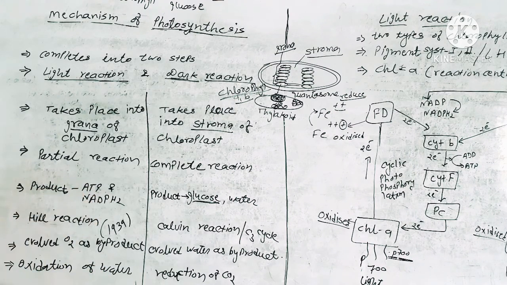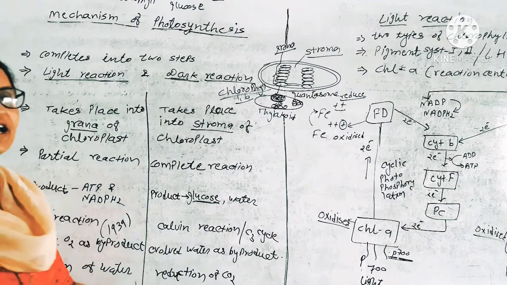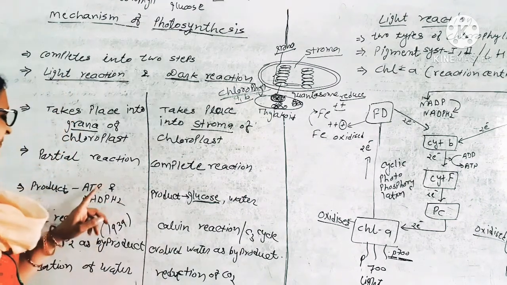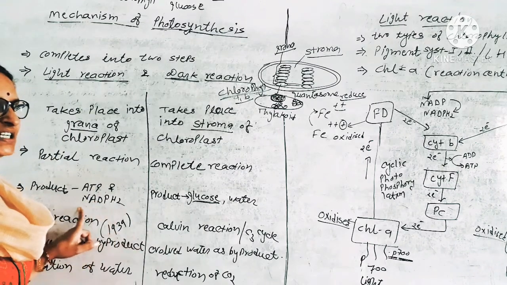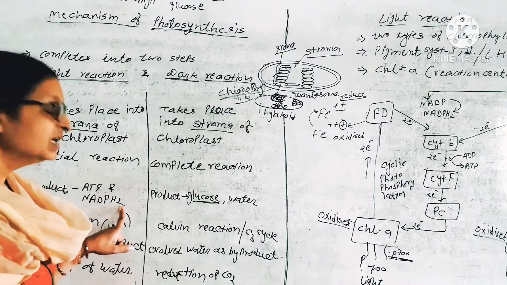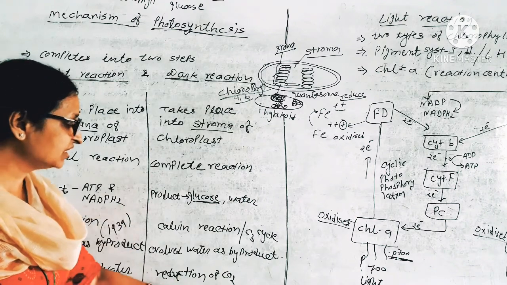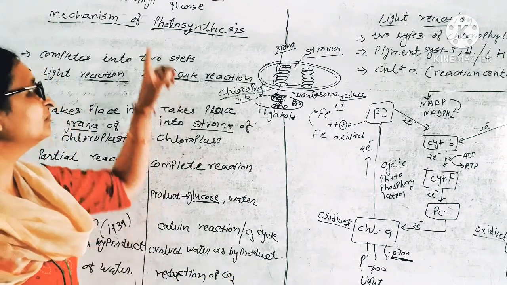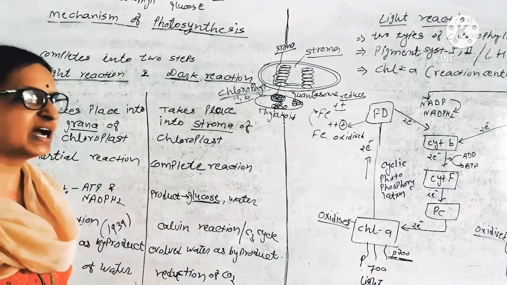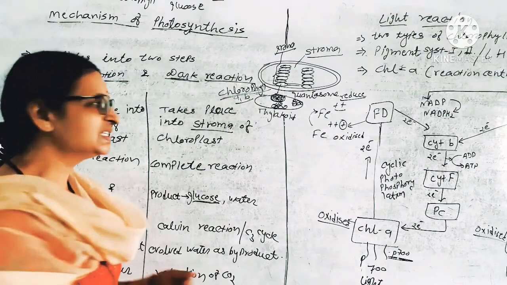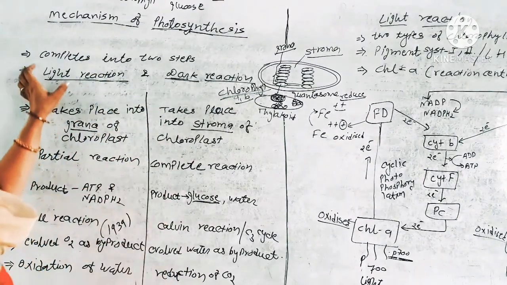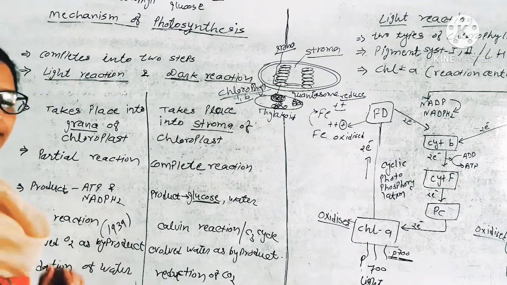We will see this oxidation, and this one is the reduction. Carbon dioxide from the atmosphere gets reduced by ATP and NADPH2. We have previously discussed that NADPH2 is a strong reducing agent. It reduces the carbon dioxide and forms carbohydrate. So here is the difference between light and dark reaction. Now we will see light reaction and dark reaction individually. First we will see light reaction.